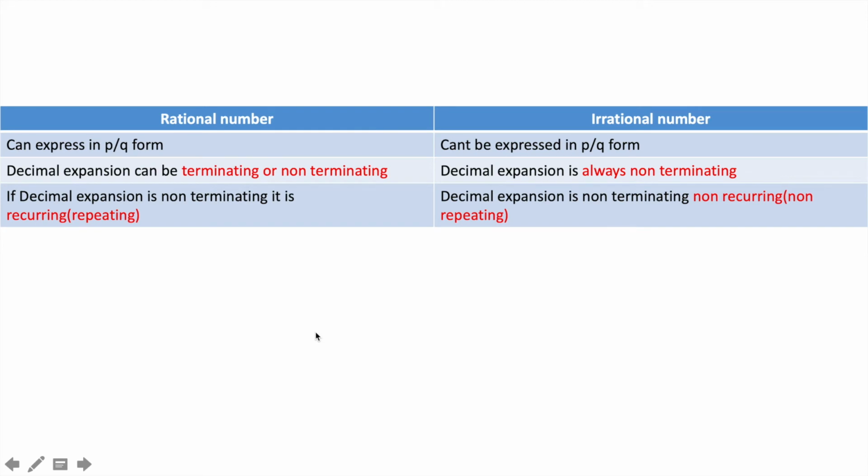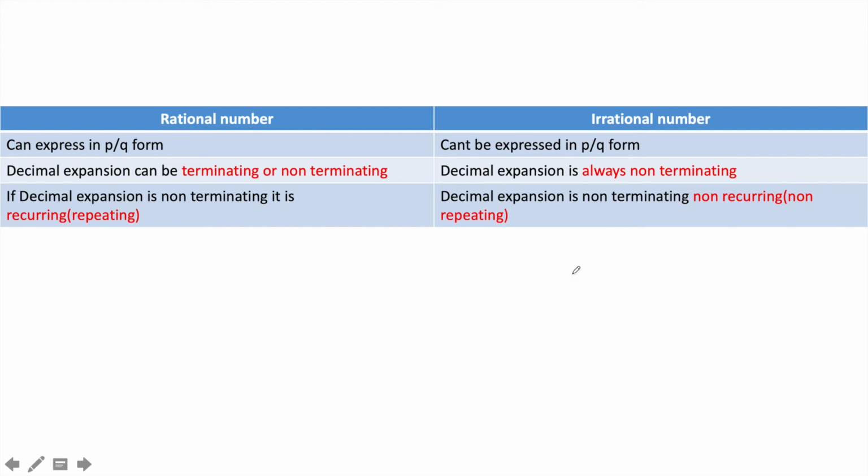And again, just for a revision of the difference between rational numbers and irrational numbers: decimal expansion. What about the decimal expansion of rational numbers and irrational numbers? Rational numbers can be terminating or non-terminating recurring in the case of decimal expansion. But for irrational numbers, the decimal expansion is always non-terminating and non-recurring.